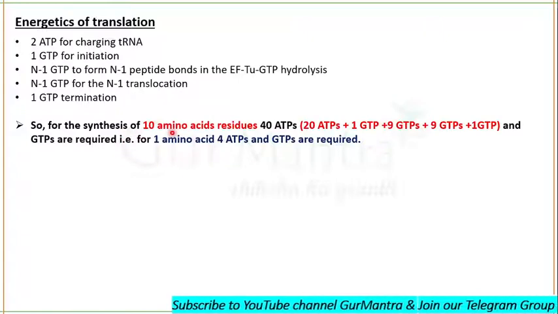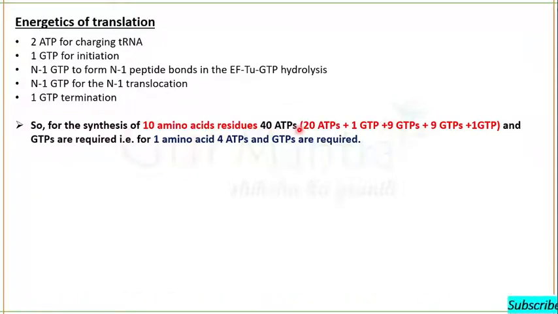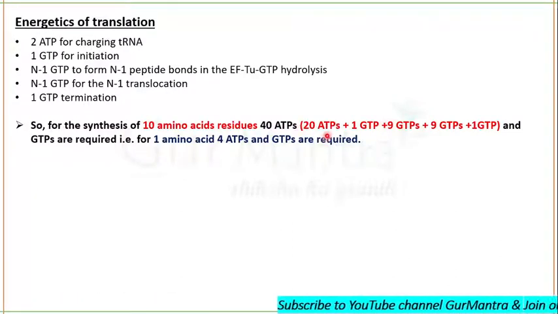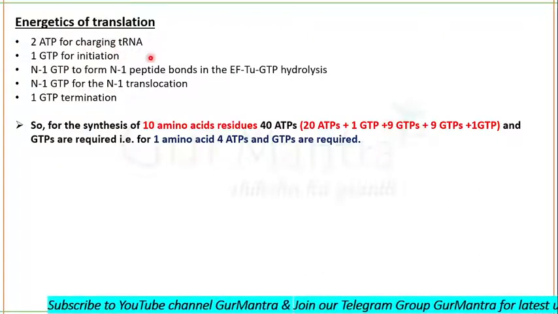For example, for the synthesis of 10 amino acid residues, 40 ATPs are required. How many? 40 ATPs are required. 20 ATPs for charging of tRNA, 1 GTP for initiation.